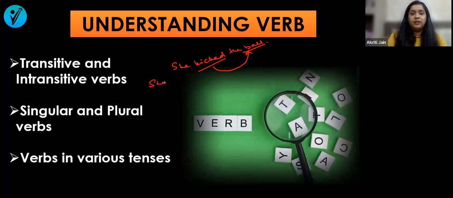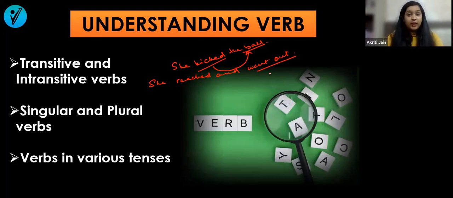But she reached and went out. Went out, or reached, is the verb, but there is no object to which this action has been transferred. So these are intransitive verbs.